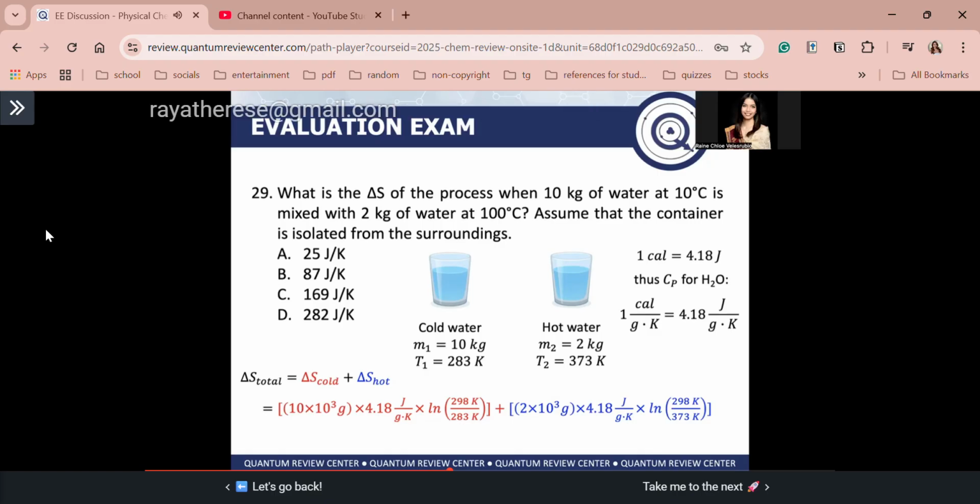Plus delta S hot, so that is 2 times 10 to the power of 3 grams of your hot water, times CP of liquid water, times ln 298, the final temperature, divided by 373 Kelvin. Okay, that's the initial temperature of your hot water. So solving, guys, you will get delta S total is equal to 282 J over Kelvin. Letter T. Kayang-kaya, guys, diba? Kailangan lang ng maraming practice.